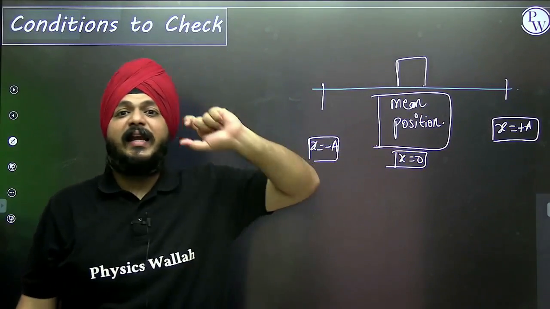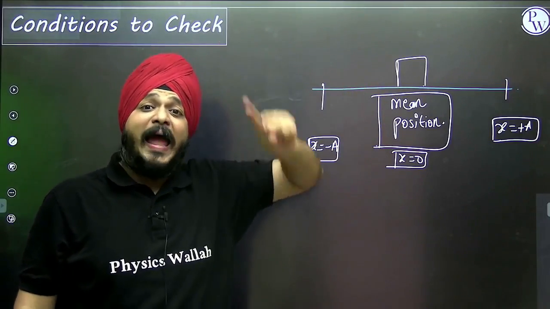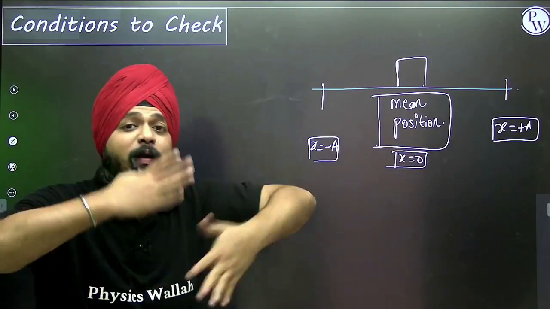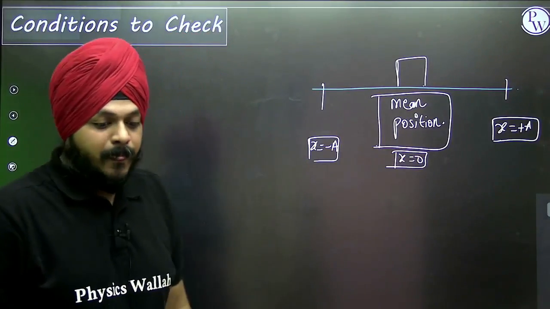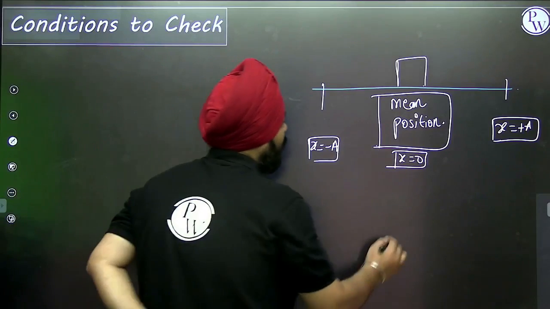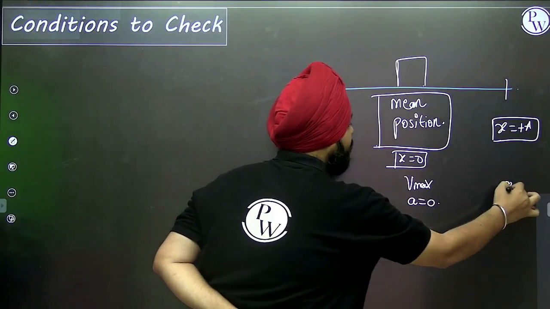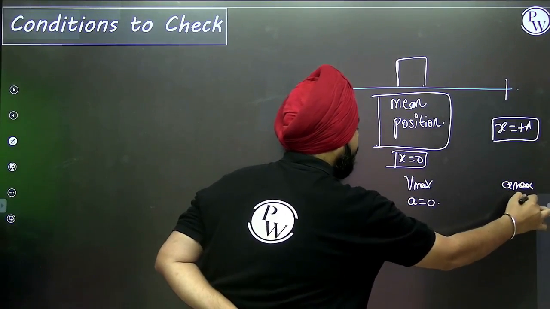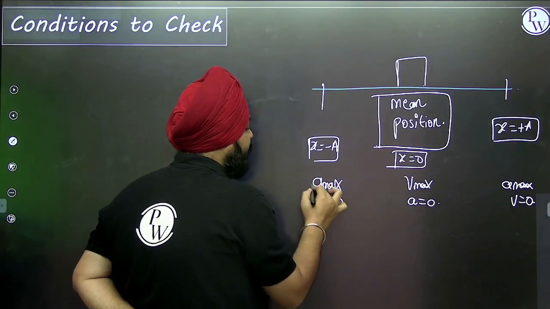It means if you want to represent this SHM, you need that function whose value is getting repeated at the regular intervals of time. Velocity, here it is maximum, acceleration is 0. Here acceleration is maximum, velocity is 0. Again here acceleration is maximum and acting towards the center, velocity is 0.